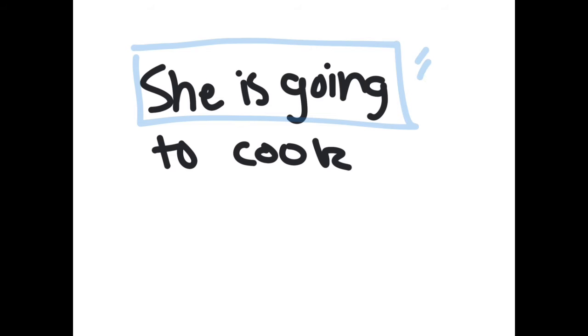So here's another example. She is going to cook. The person we're talking about, she, has not cooked yet, so we know we have to use the future tense, the simple future tense. And then I'll highlight how it fits into the formula again so you guys can see it. The she is going fits the ir, the to fits a, and then cook fits the infinitive.